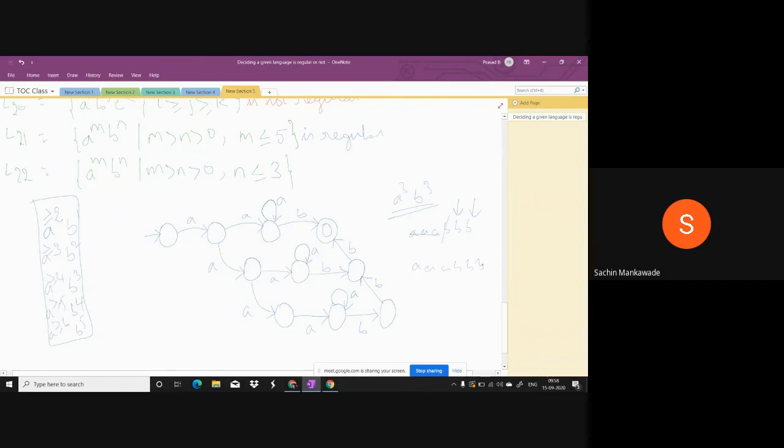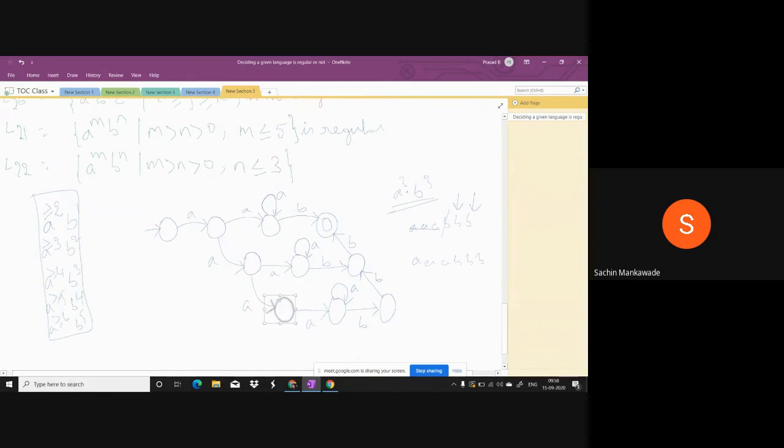So let us go to the last. This is first A and this is second A and this is third A. Now the machine is here. Now after 3 A's comes B, and this state is not defined for B, so it stops here. So any way you move, it is not accepted because it is an invalid string. If instead of 3, I take one more A, then it comes to this state, then 1, 2, 3 B's are accepted. So it is regular.